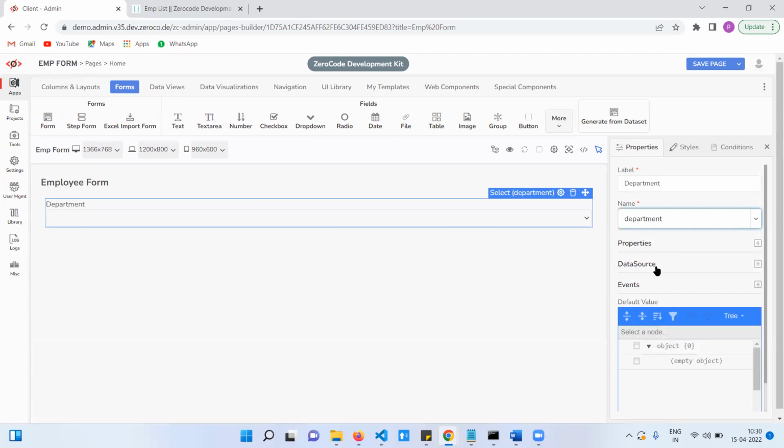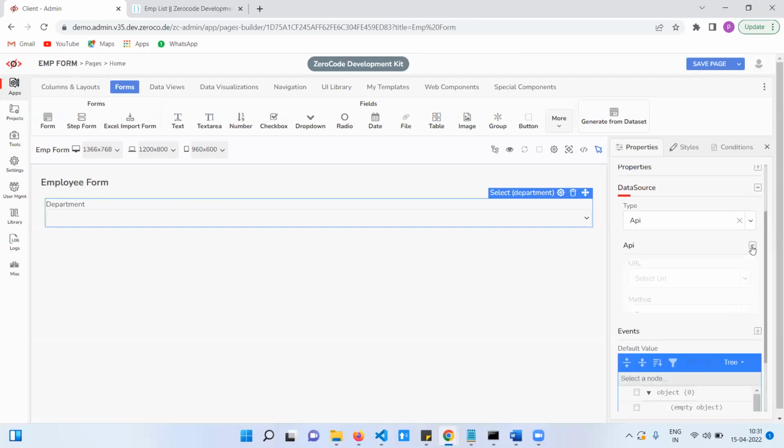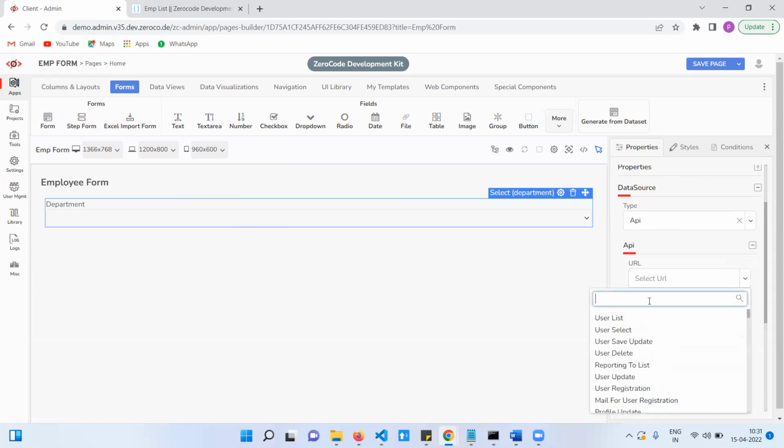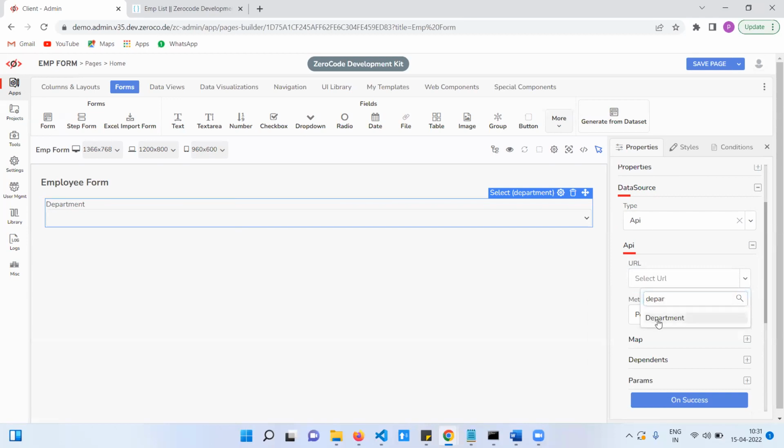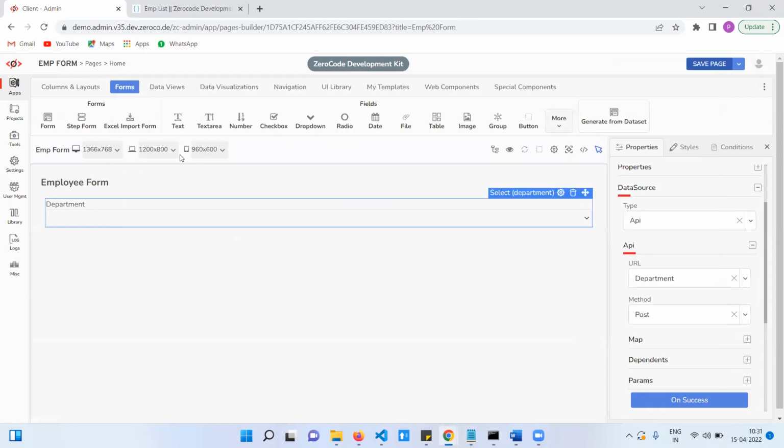Okay. Here we need to select the API in the departments. So we have department. Yesterday we created, right? Select that one, save that one.